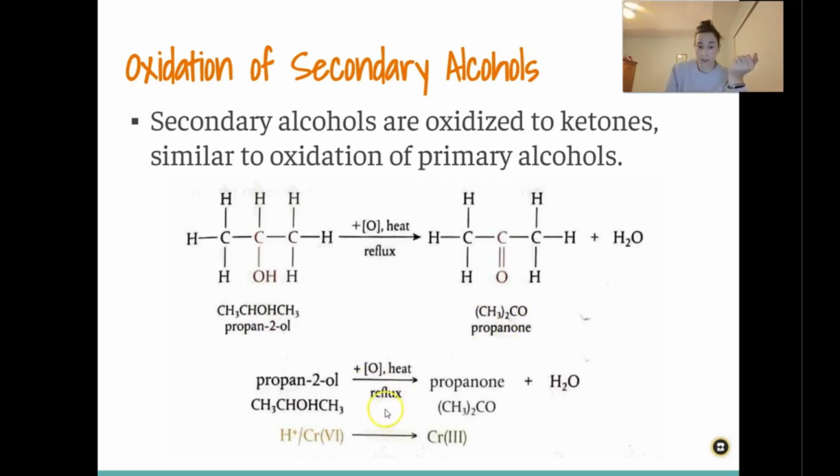And you're going to, again, do the same thing. You are going to add the oxidizing agent and add heat. And again, it's an acidified oxidizing agent, so you have to have an acid in there. And under reflux, it can go on and form propanone. Notice that water is a byproduct of the reaction here, and that's because you have the removal of the hydrogen here from this carbon and the hydrogen from the hydroxyl group, and it combines with the oxygen from the oxidizing agent, so it can form water as a byproduct.